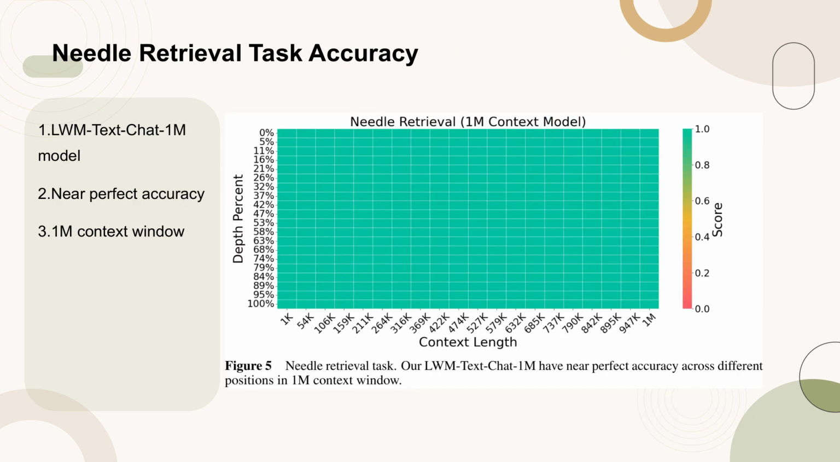Figure 5 illustrates the performance of our LWM TextChat 1M model in the needle retrieval task. The model achieves near-perfect accuracy across various positions within a 1M context window, demonstrating its robust capability in retrieving specific information from extensive text data.